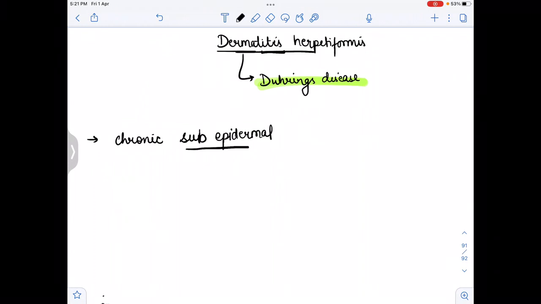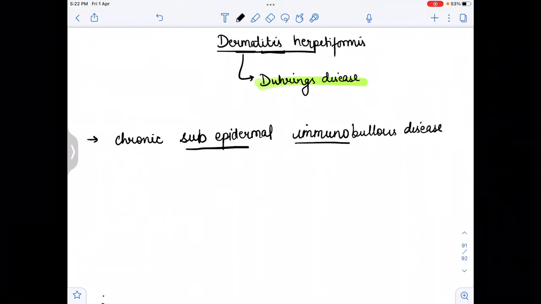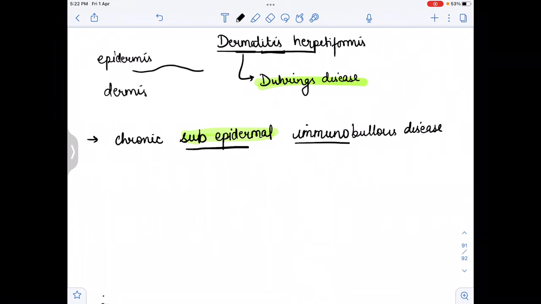So it is a subepidermal immunobullous disease. It means that in this disease some autoantibodies will be developed. The involvement of skin is subepidermal, means below the epidermis layer. As we all know, there are layers like epidermis, and below the epidermis there is the dermis layer. So below this epidermis layer there is inflammation going on, and that is an immunobullous disease, that is dermatitis herpetiformis.